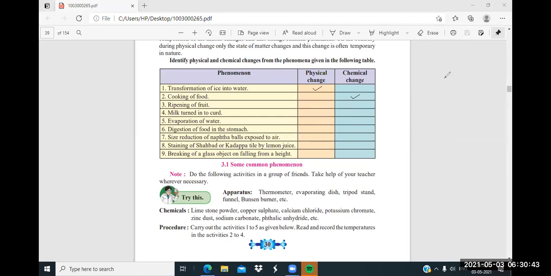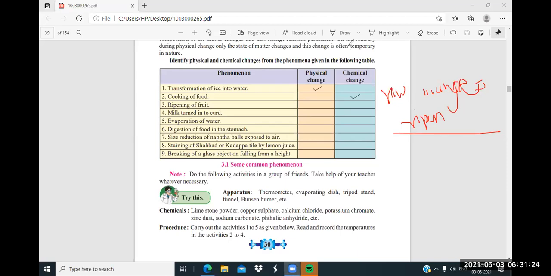Now chemical change. What is meant by chemical change? A change that once happens will not be reversed. It will not regain. Suppose raw mangoes. We took this example in 7th standard, correct? A raw mango is converted into a ripened mango. Can we convert this ripened mango back into a raw mango? No. So this is a chemical change.